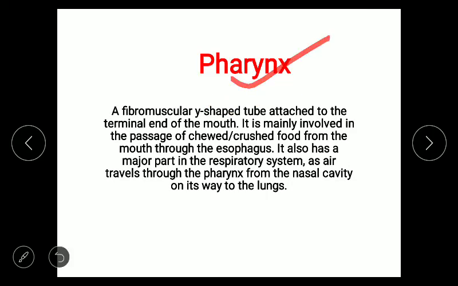The next part of the alimentary canal is the pharynx. The pharynx is a fibromuscular Y-shaped tube attached to the terminal end of the mouth. It is mainly involved in the passage of chewed and crushed food from the mouth to the esophagus. It also has a major part in the respiratory system as air travels through the pharynx from the nasal cavity on its way to the lungs. So we have to remember that the pharynx is a common passage for the inhaled air as well as the food.